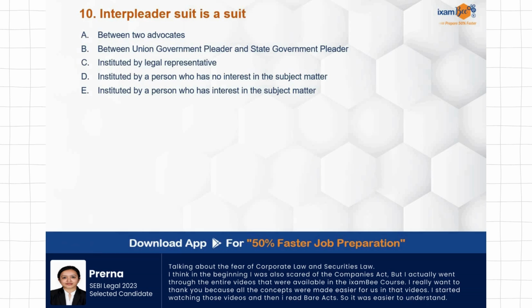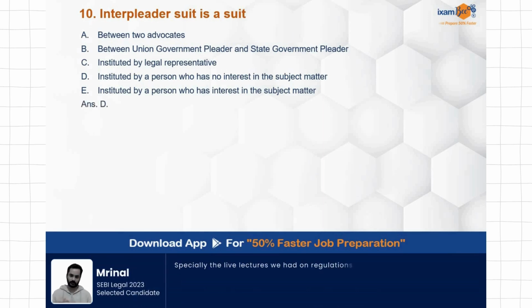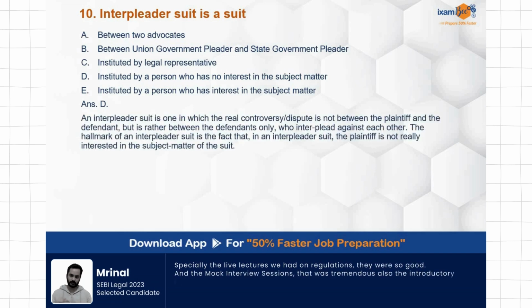Interpleader suit is a suit between two advocates, between union government pleader and state government pleader, instituted by a legal representative, instituted by a person who has no interest in the subject matter, instituted by a person who has interest in the subject matter. The correct answer over here is D, instituted by a person who has no interest in the subject matter, but still he has instituted it.